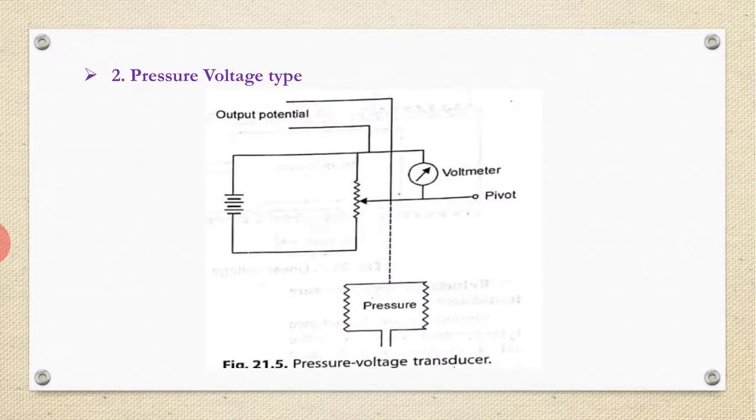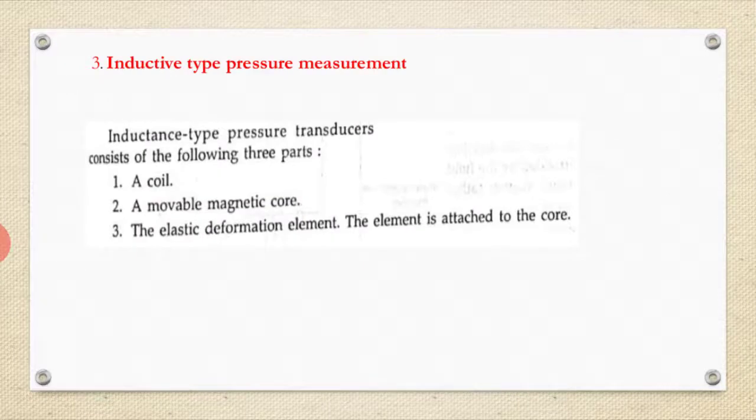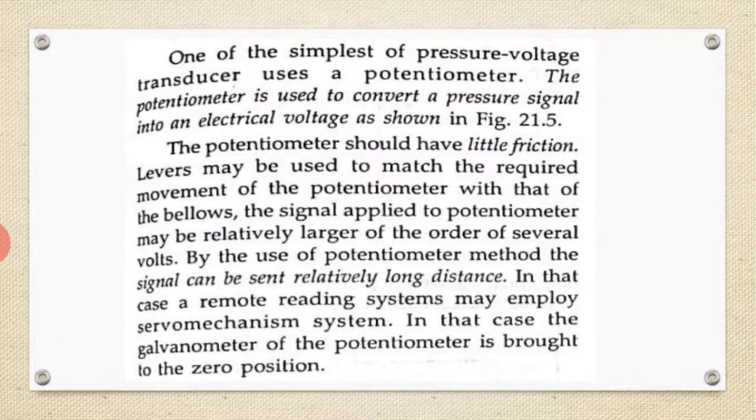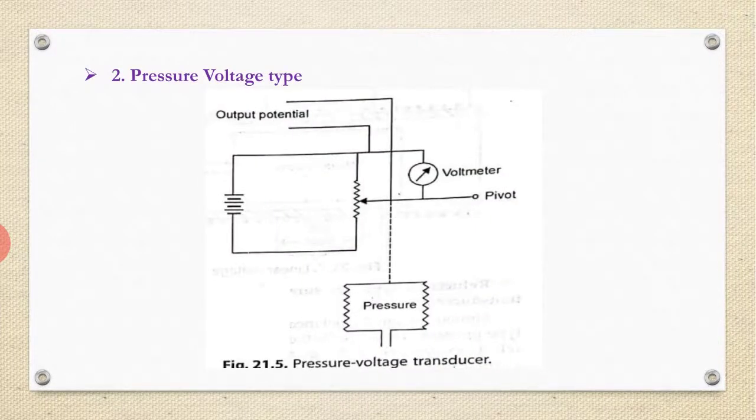Next one is the pressure voltage type. Here also, when the pressure changes, we observe a change in voltage. The voltage is proportional to the pressure. Similarly, a potential divider is used, but here the difference is that voltage is taken into account.